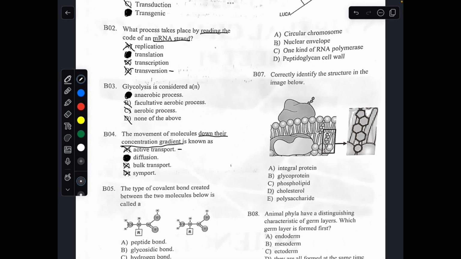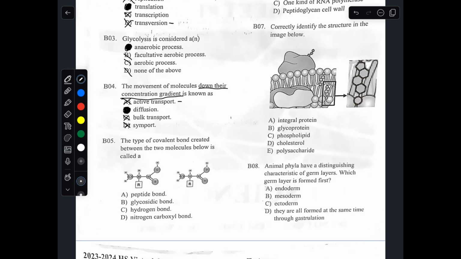And symport is when two molecules are going in the same direction. So this is O2, this is H2O, let's just say. They're both going inside the cell, or they're both going outside the cell. That would be an example of symport, but that's not what's being described. So the answer to number 4 is going to be B.